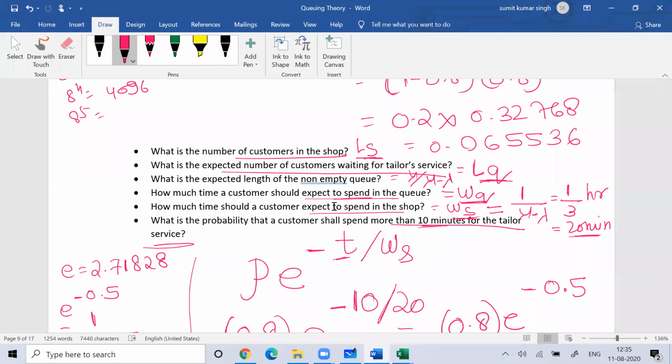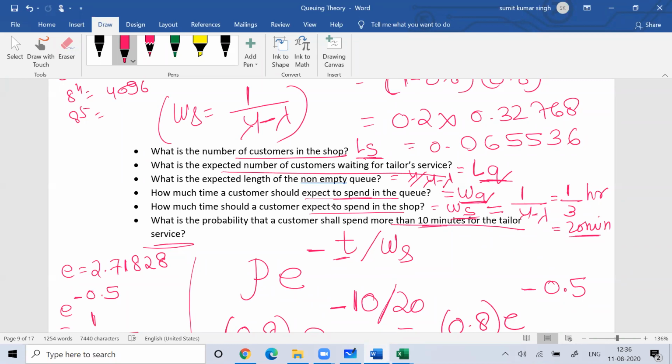So this is what we planned to do today. The probability that the customer will spend more than 10 minutes in the system: the formula for that is traffic intensity, rho, into e to the power minus t by Ws, where Ws is the waiting time in the system. The waiting time in the system is 1 by mu minus lambda.